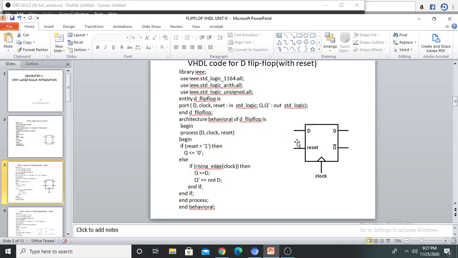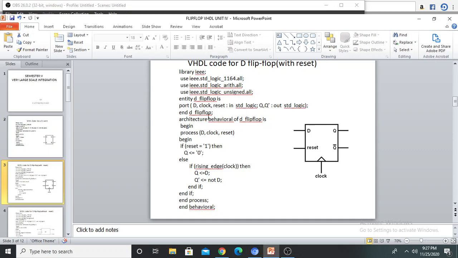Port, open the bracket, D is the input, reset is the input, clock is also input. So D comma clock comma reset colon in STD logic semicolon. Next I am declaring the output Q and Q bar. So Q comma Q bar both are outputs. So colon out STD logic. Here also you can use bit instead of STD logic. STD logic means standard logic.